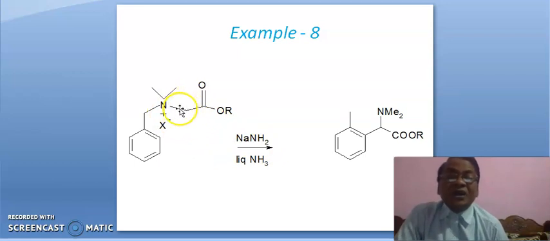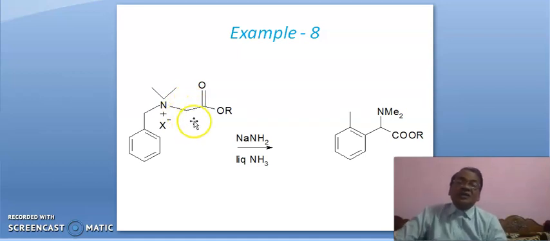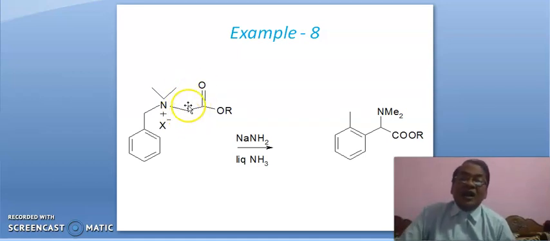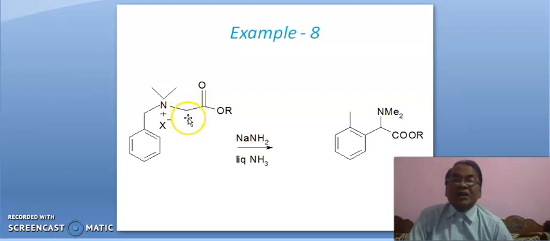Friends, you are looking here. This methylene group is acidic, highly reactive, active. So, first negative charge will develop here, and then that carbon gets attached here, and this bond will break from here.